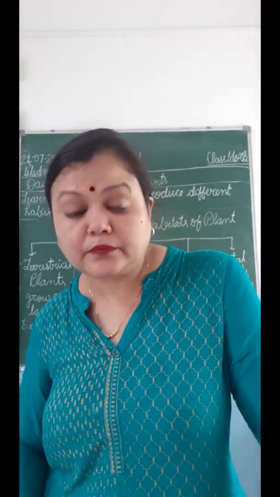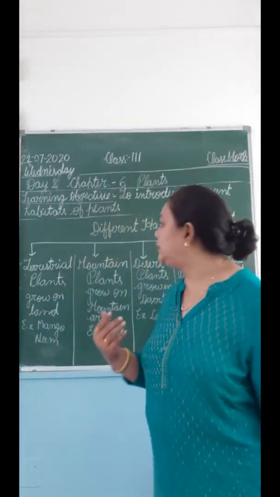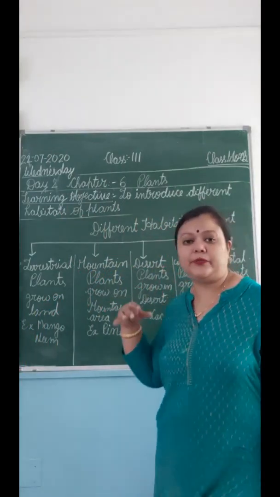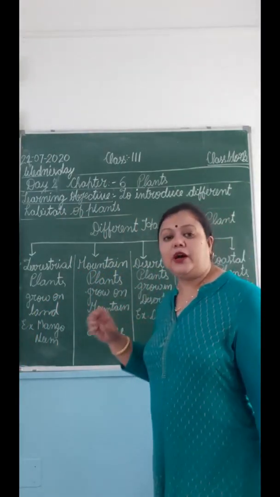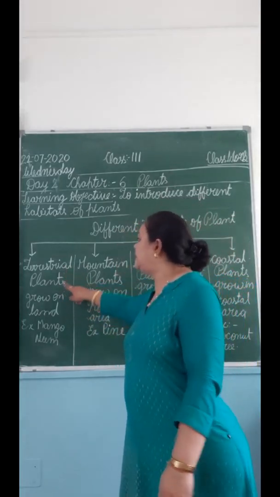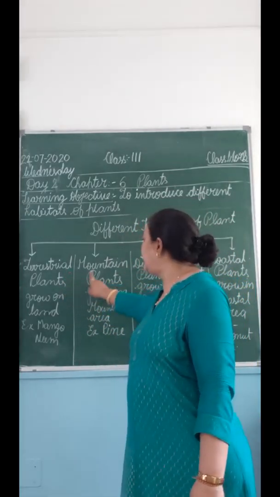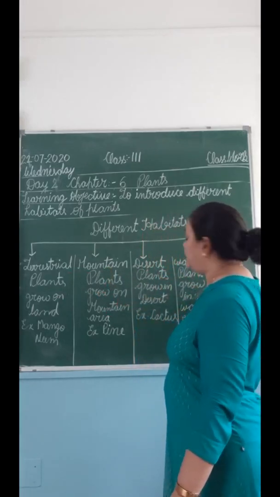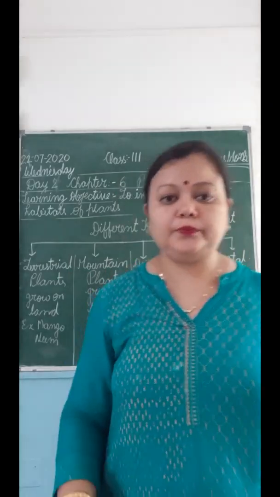As you can see here, different habitats of plants. I have discussed with you 5 different types of habitats: terrestrial plants, mountain plants, desert plants, water plants, coastal plants.